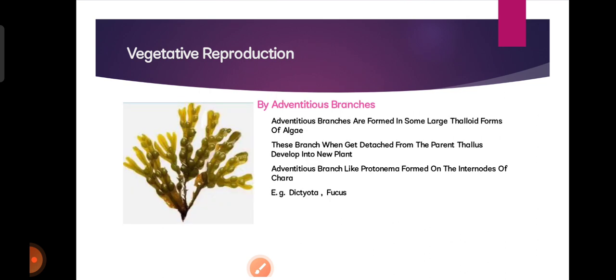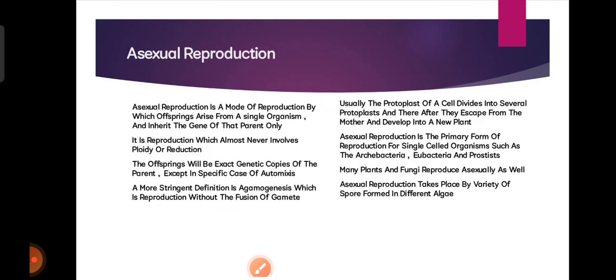Vegetative reproduction by adventitious branches. Adventitious branches are formed in some large thalloid forms of algae. These branches, when detached from the parent thallus, develop into a new plant. Adventitious branches like protonema form on the internodes of Chara, and the examples are Dictyota and Fucus. Then asexual reproduction.